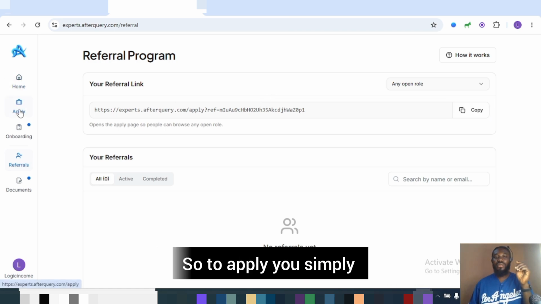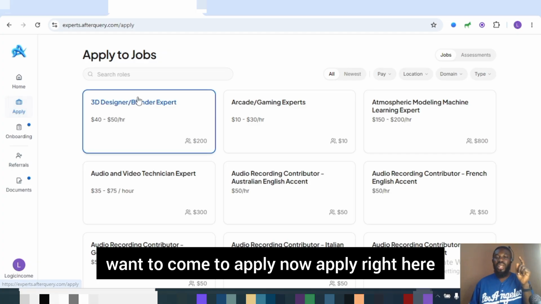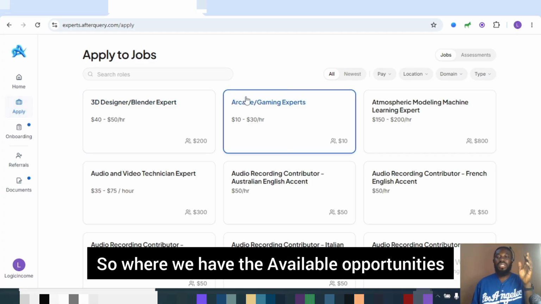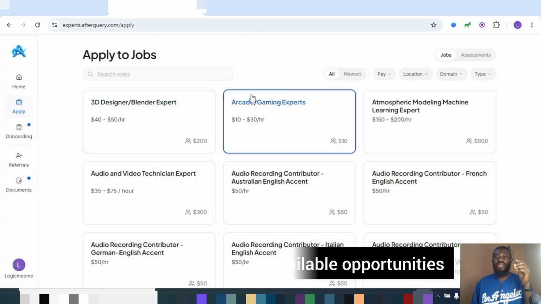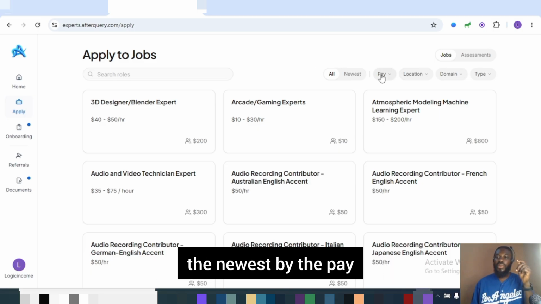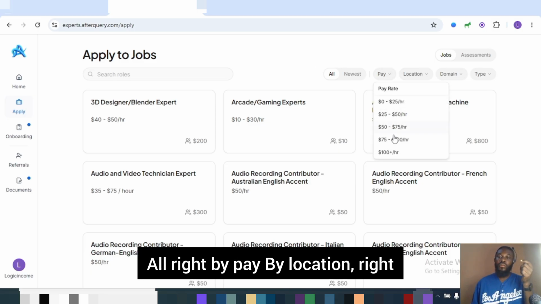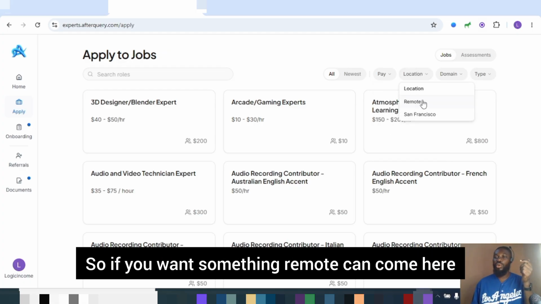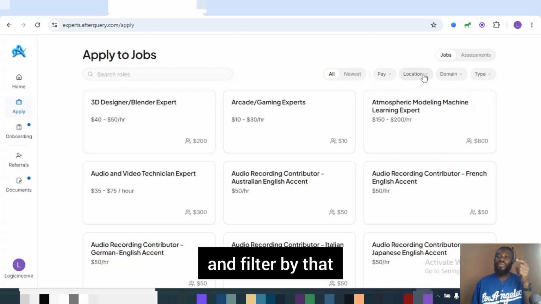So to apply, you still want to come to apply now, apply right here, where we have the available opportunities just for you. You can actually filter by the newest, by the pay, by location. So if you want something remote, you can come here and filter by that.